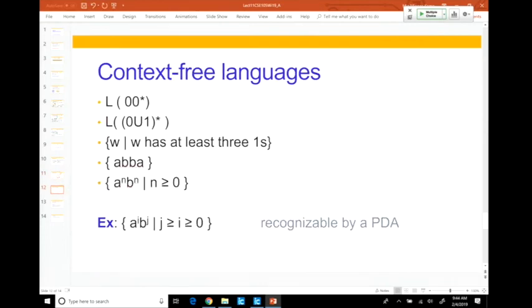So we've got an example of a non-regular language that is context-free. When we say that a language is context-free, we're saying that it equals the language generated by some context-free grammar. Okay?